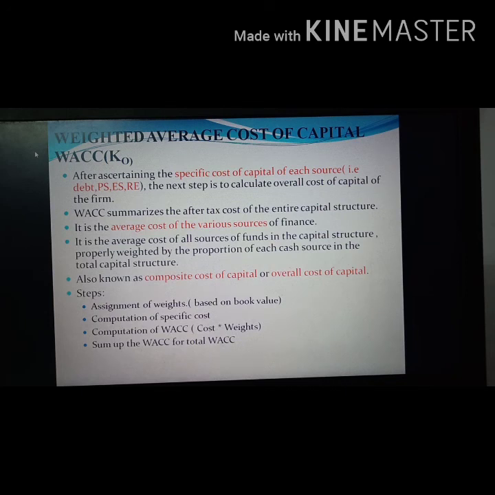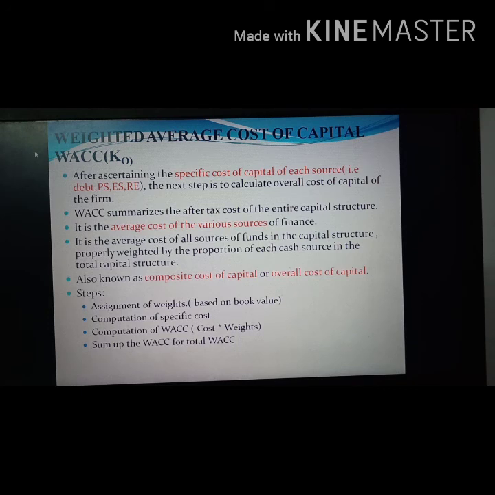The next step is to calculate the overall cost of capital of the firm. We cannot find the overall cost of capital by just adding all these specific costs, because overall cost of capital is something different. It is an average cost of various sources. So we can see how we can calculate the WACC. WACC summarizes the after tax cost of the entire capital structure. The entire capital structure means there may be debt, preference share, equity share, and retained earnings.